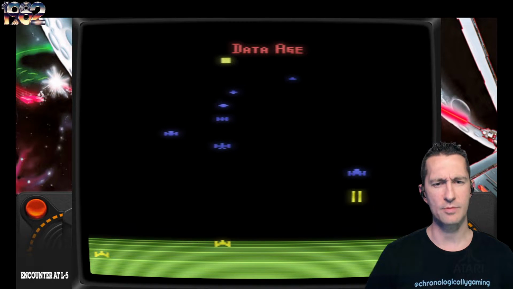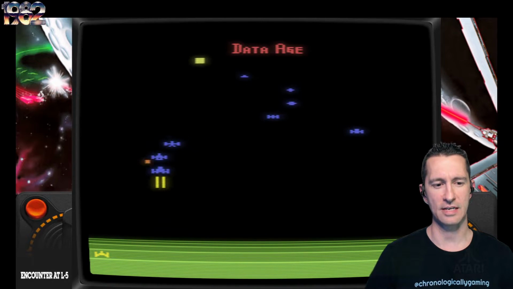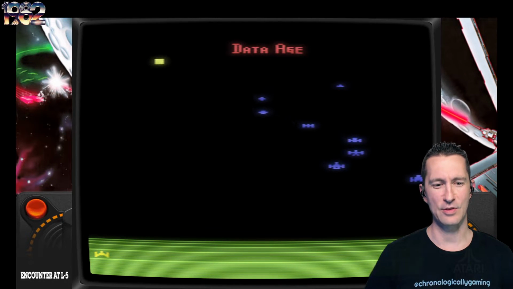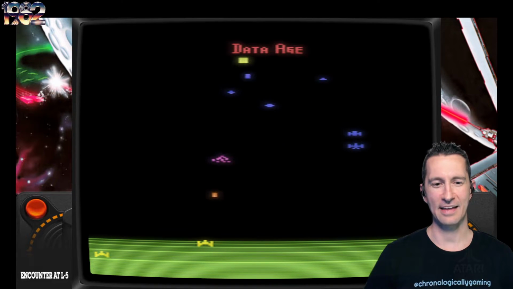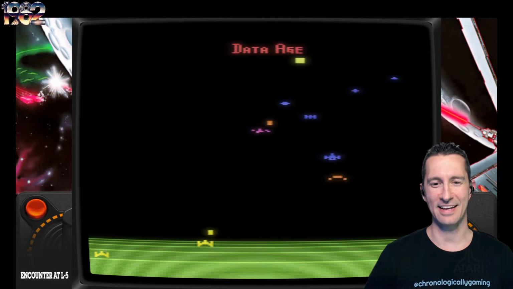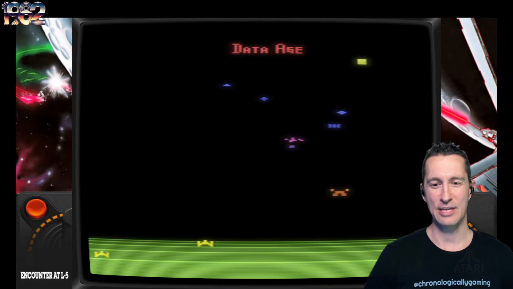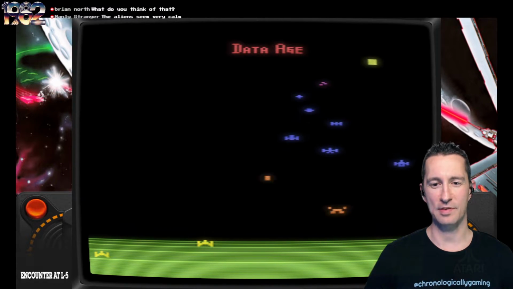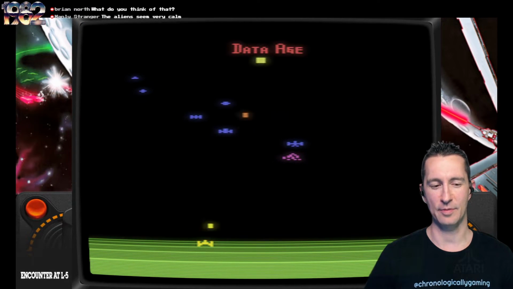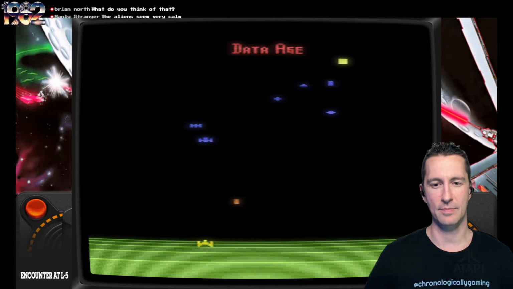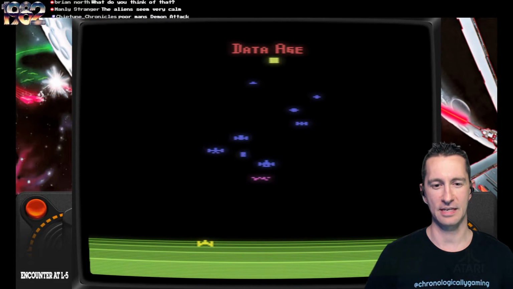But why is my ship disappearing? Look at this. When I fire, the ship disappears. Oh, I see. That's cool. When you hold the button down, like it explained in the manual, look at this. You stay in one spot, almost like a fixed turret, and you can aim like this. Oh, but I didn't protect the planet. I'm doing really bad at defending L5.